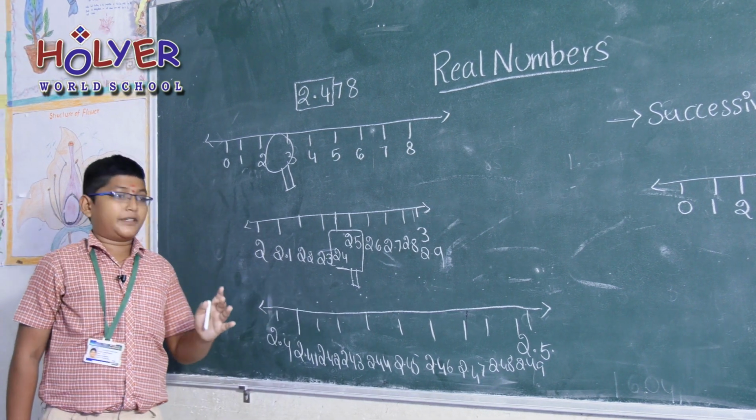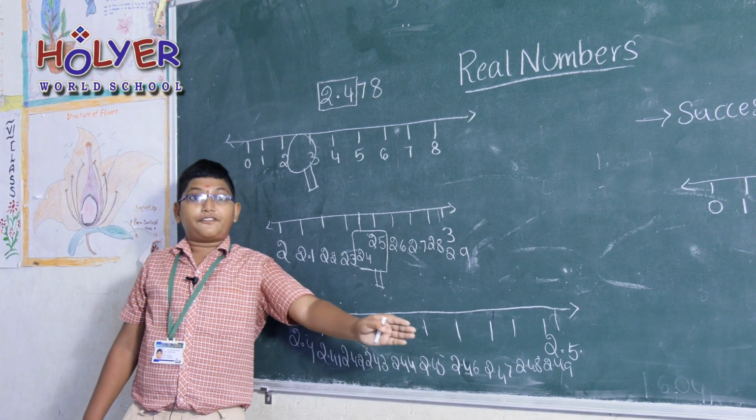These are the 9 subdivisions between 2.4 and 2.5.